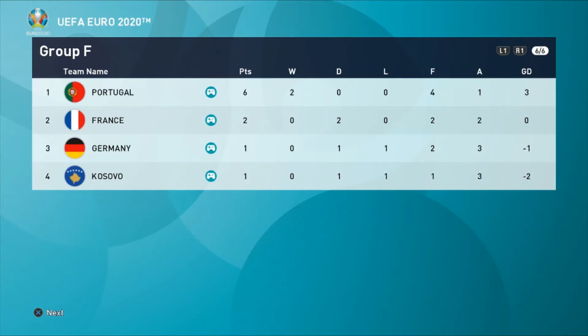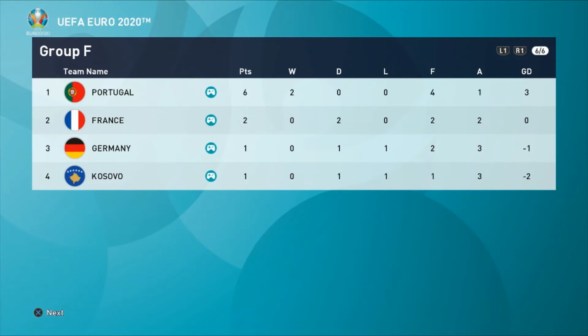Group F, as it stands, this is how it's looking now. Portugal guaranteed to go through, top of the table on 6 points right now, 2 wins out of 2. Outstanding they've been so far. France dropping points against Kosovo doesn't look as bad now because Germany losing means that France going 2nd on 2 points. Germany on 1. It does genuinely mean here that if Germany don't pick up 3 points against Kosovo, they could be out of the tournament and not going through to the next round.